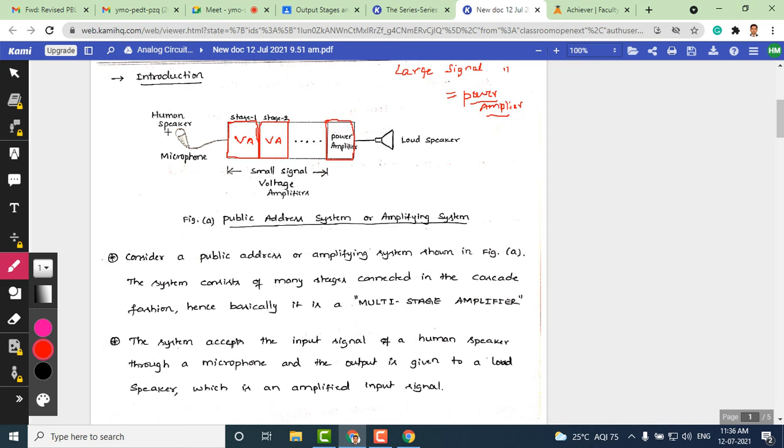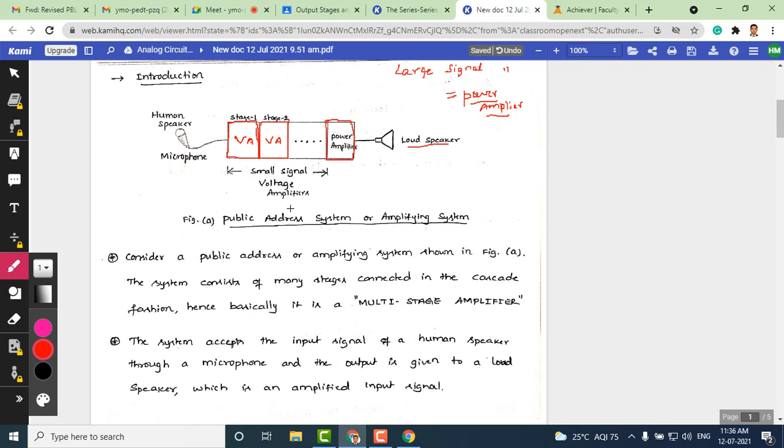When the speaker speaks using a microphone, the signal goes through many small signal amplifier stages, and finally it comes to the power amplifier, where the signal levels will be boosted in such a way that it is compatible with the loudspeaker, so that it can produce a large sound equivalent to that of the human voice given as an input.